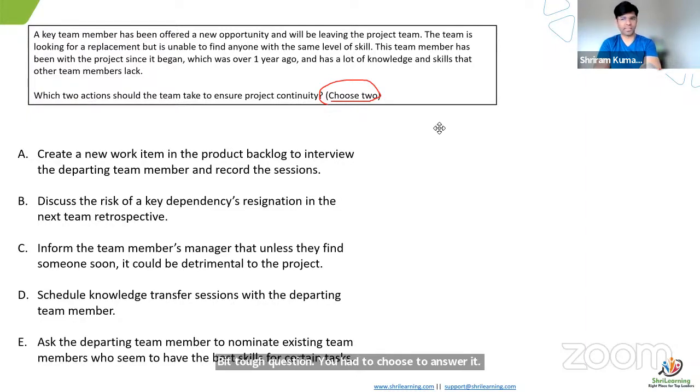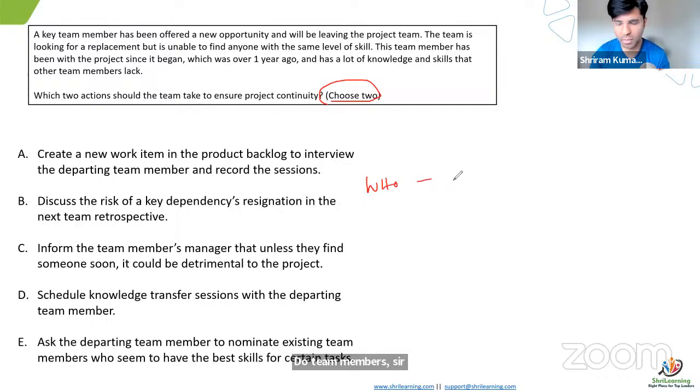Okay, I got a few answers here. First, I ask you: who is being targeted in this question? Team member, sir. Team. For who? It is a team member, the whole team, right? It could be a 10-member, 15-member team. What is the tense of the question? Present tense.